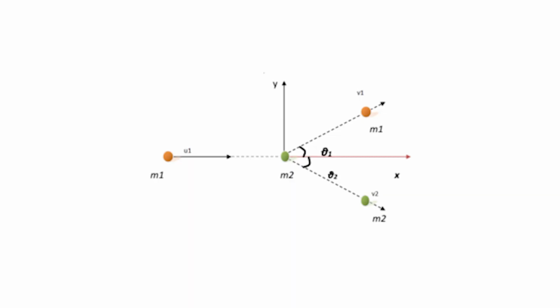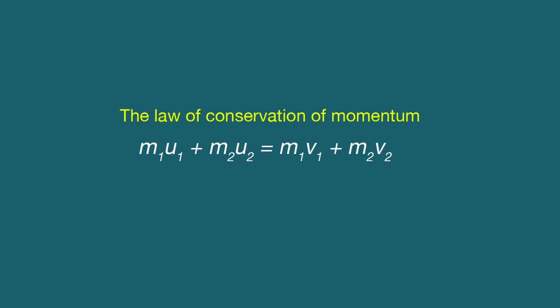Consider the same graph above, two masses m1 and m2. Here both are moving with the speeds u1 and u2. The speeds after the collision of these masses are v1 and v2. Then the law of conservation of momentum will give m1 u1 plus m2 u2 equal to m1 v1 plus m2 v2. From this equation, it is clear that momentum before collision will be equal to momentum after collision. Hence, here the law of conservation of momentum is obeyed.